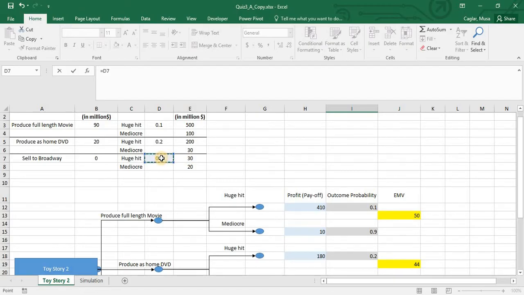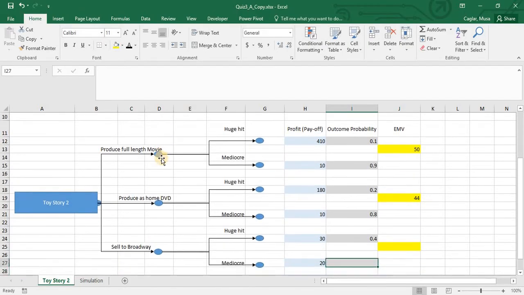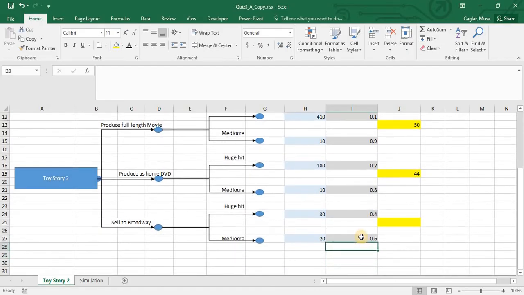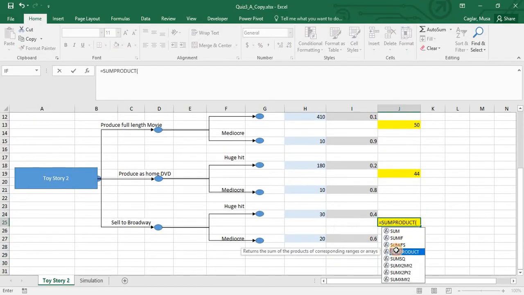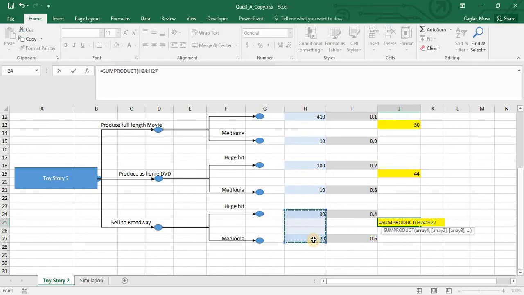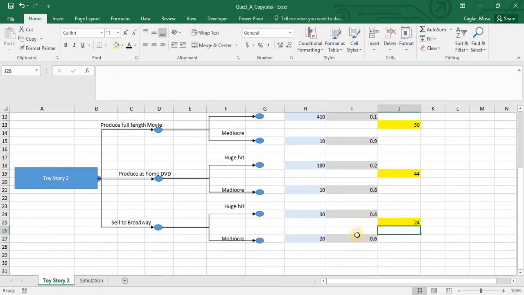It's given as 0.4. What is the chance of getting mediocre outcome? It's gonna be 1 minus this numbers. Okay, the idea is, again, for this decision, what is the EMV? It's gonna be sum product, the possible payoffs, and the corresponding chances.